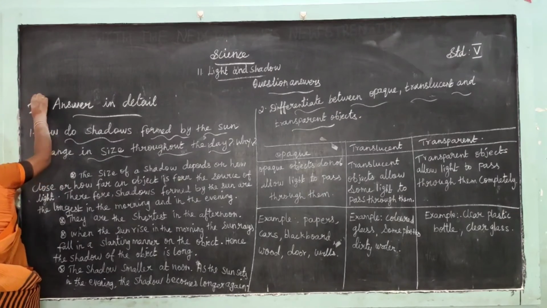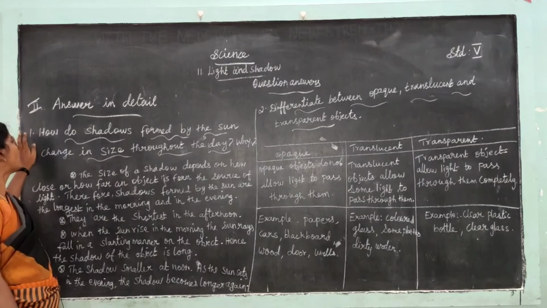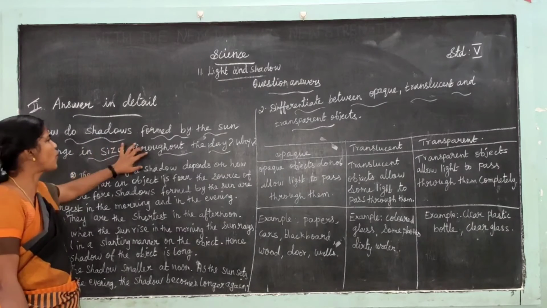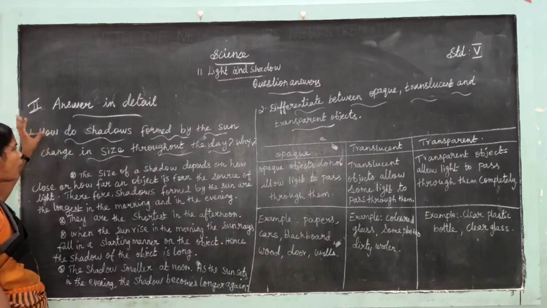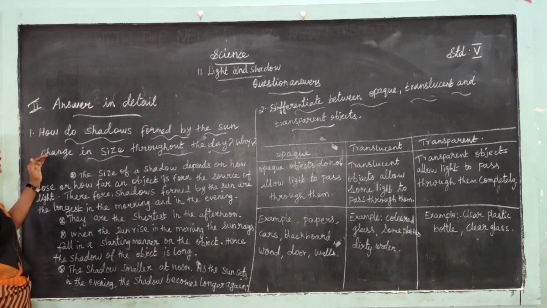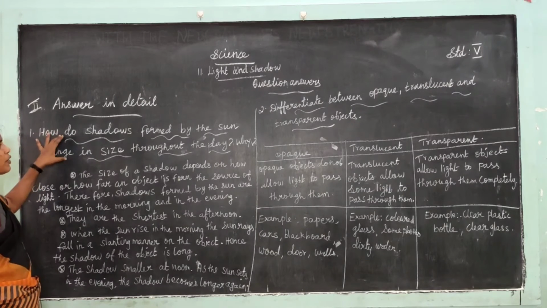Second Roman letter, answer in detail. First one, how do shadows formed by the sun change in size throughout the day? Why?